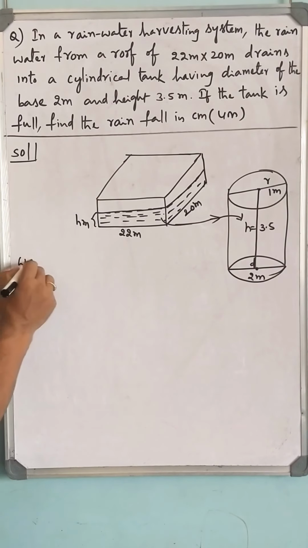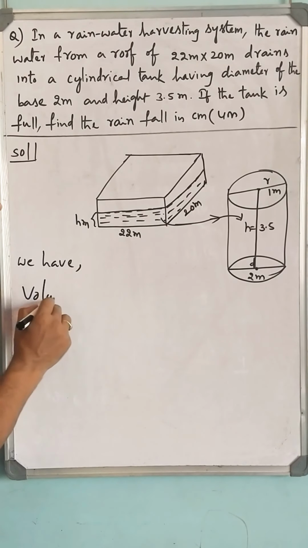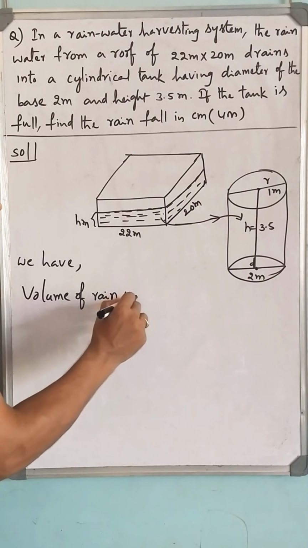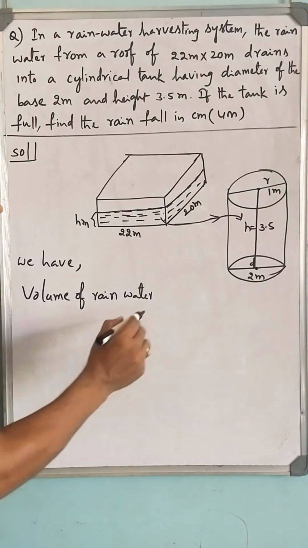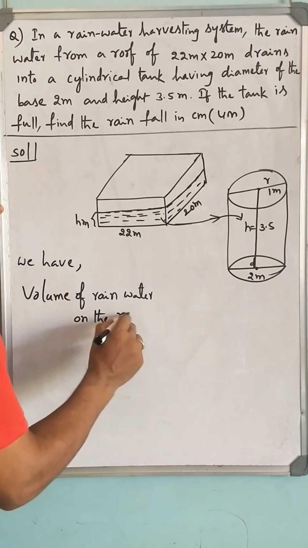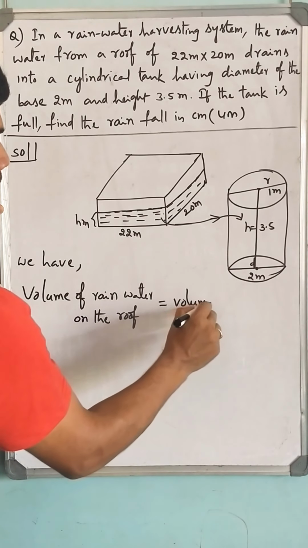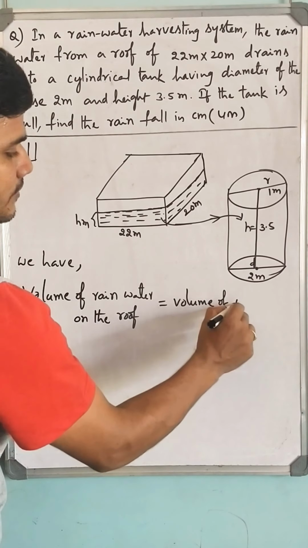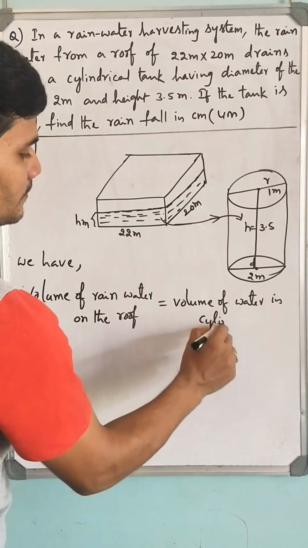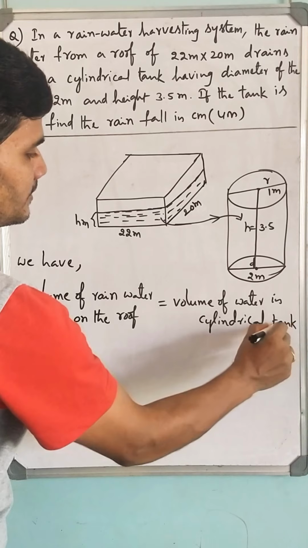We have volume of rainwater on the roof is equal to volume of water in cylindrical tank.